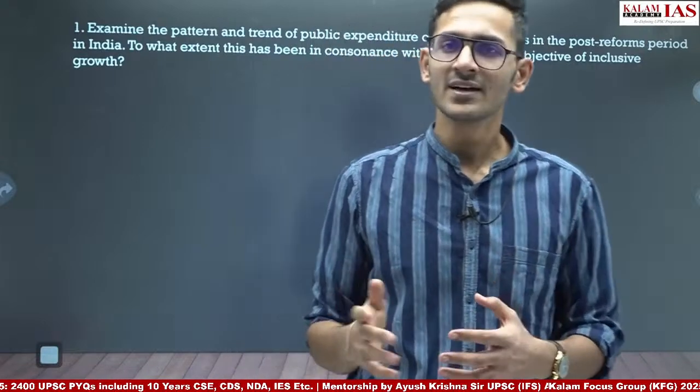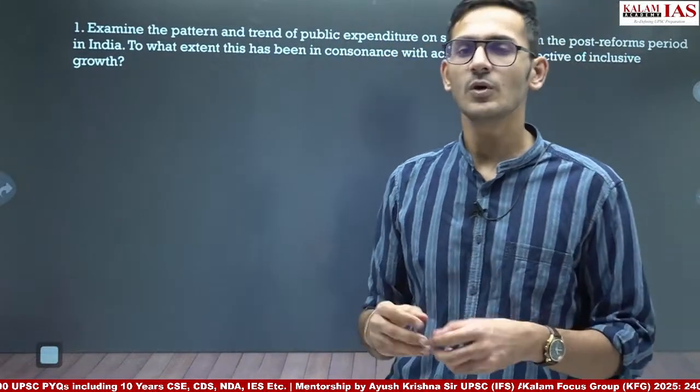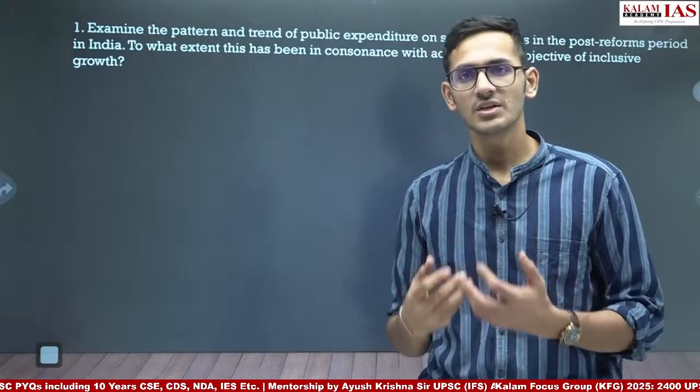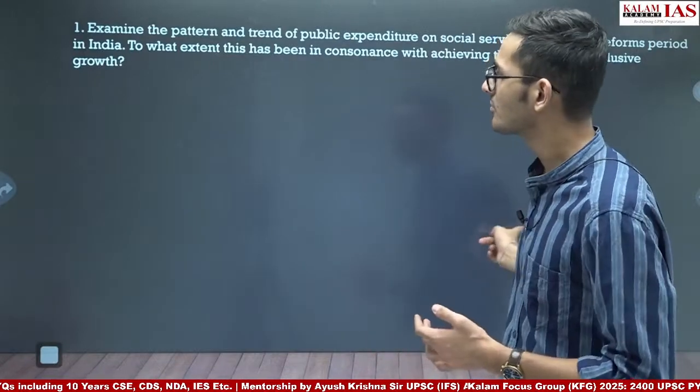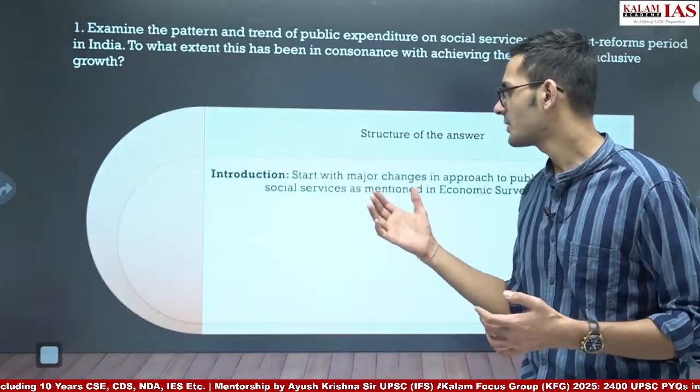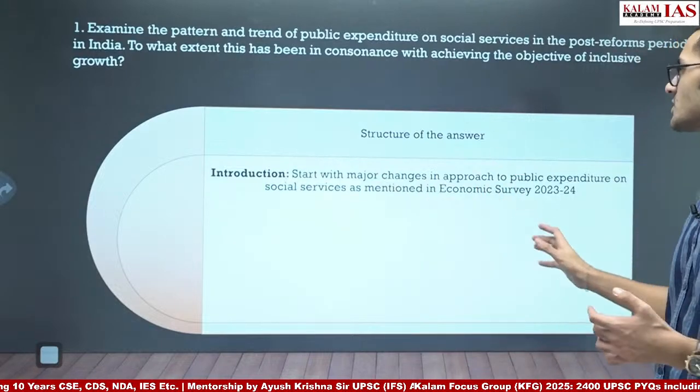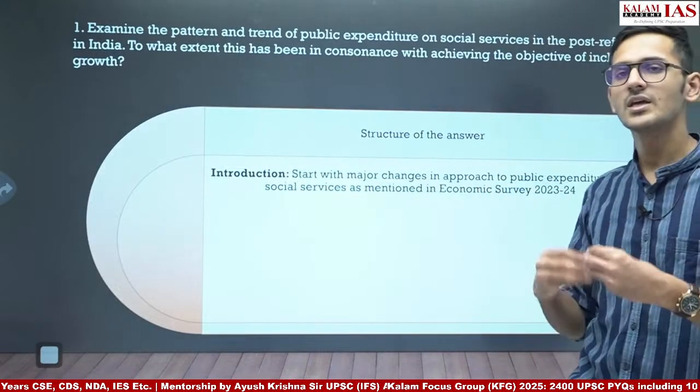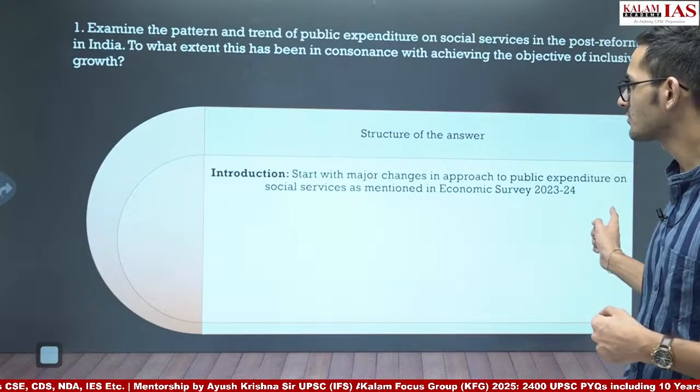If we have any data, we can start with the data. If we want to define it, we can define it. If we want to give an example, we can give an example. But we will start with public expenditure on social services. What are the major changes which have happened in the approach to public expenditure on social services?